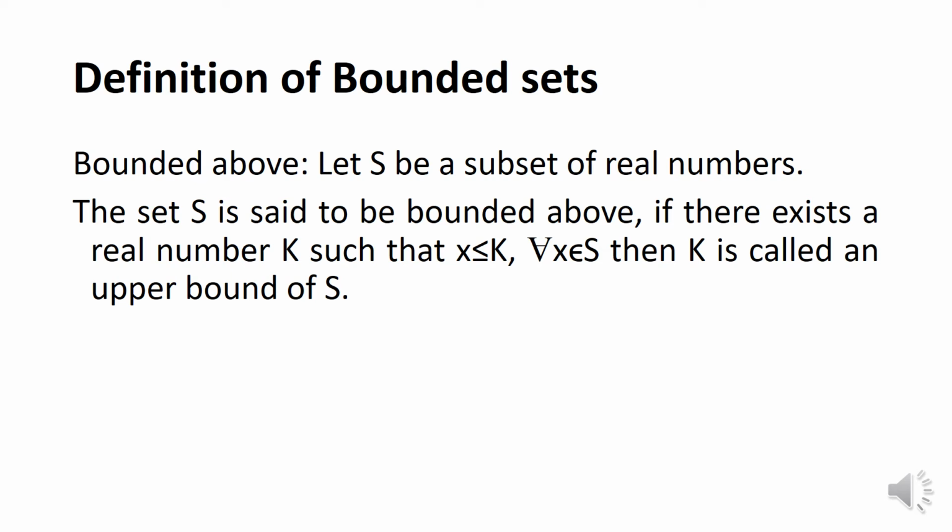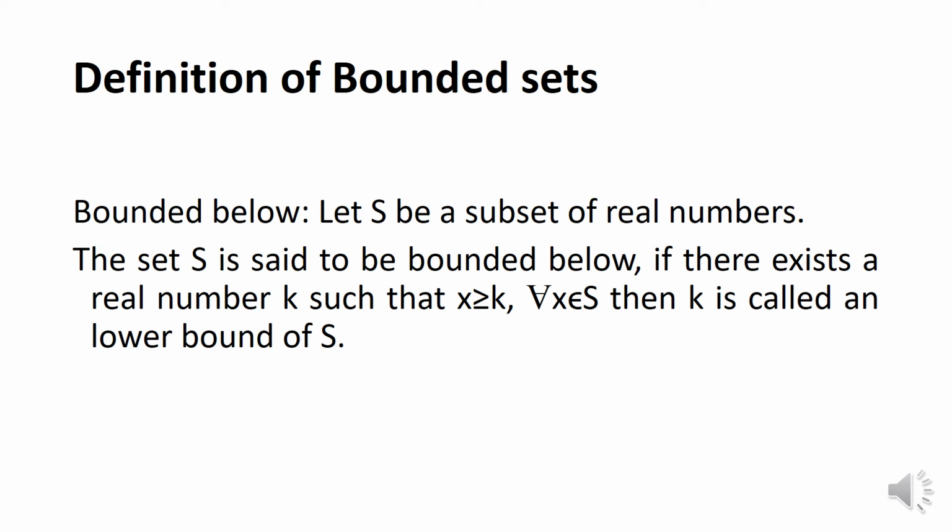Let S be a subset of the real numbers. The set S is said to be bounded above if there exists a real number k such that x is less than or equal to k for all x belongs to S. Then k is called the upper bound of S. Similarly, we shall see the set bounded below.